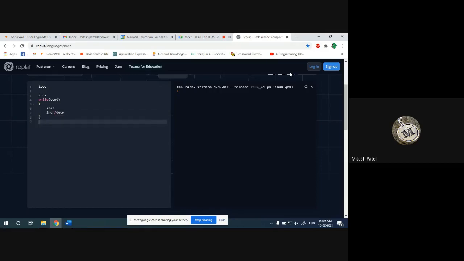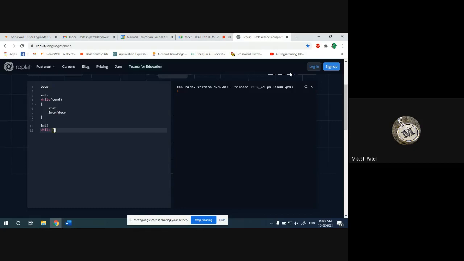In shell script it is almost 90% similar, but a few changes are there. Initialization as it is, then while, space, square bracket, space, then condition, space, square bracket.